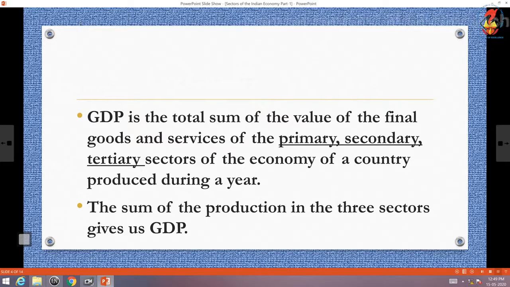GDP is the total sum of the value of the final goods and services of the primary, secondary and tertiary sectors of the economy of a country produced during a year. The sum of the production in the three sectors gives us GDP. That is, we need to add the total production in three sectors.